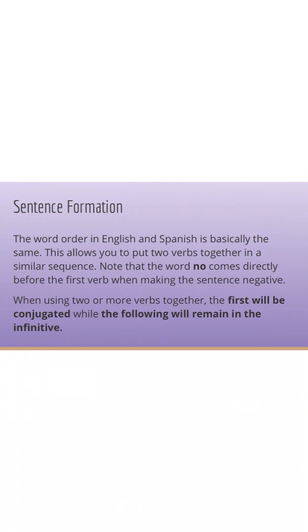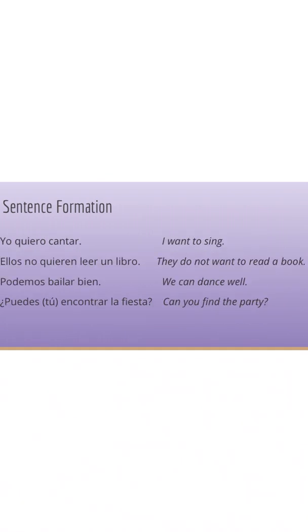Note, importantly, that the word no comes directly before the first verb when making the sentence negative, okay? So it tells us that when using two or more verbs together, the first will be conjugated and the following will remain in the infinitive. So let's take a look at what that might look like here.